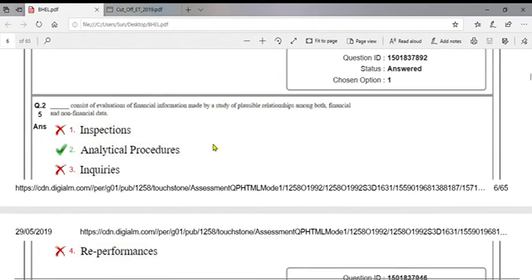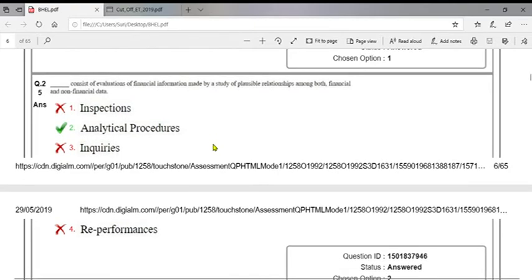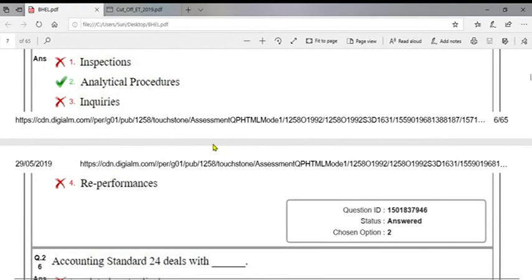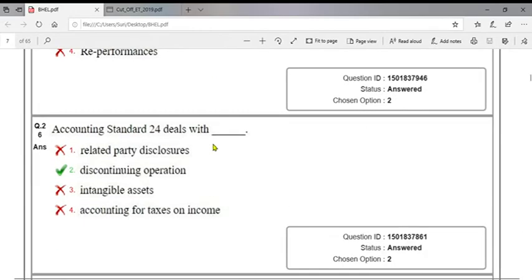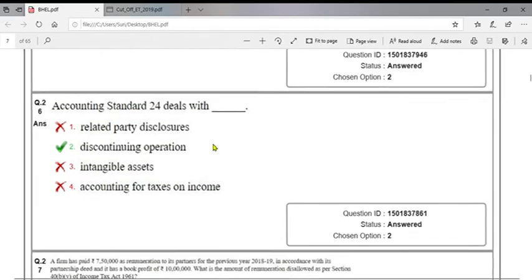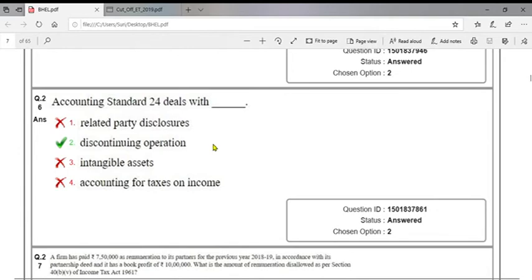Dash consists of evaluation of financial information made by a study of plausible relationships among both financial and non-financial data. Analytical procedures. Option 2. Accounting Standard 24 deals with discontinuing operations. This is the old AS. Now in every PSC exam they are asking the new Ind AS along with the provisions in the new Ind AS, so we should update.